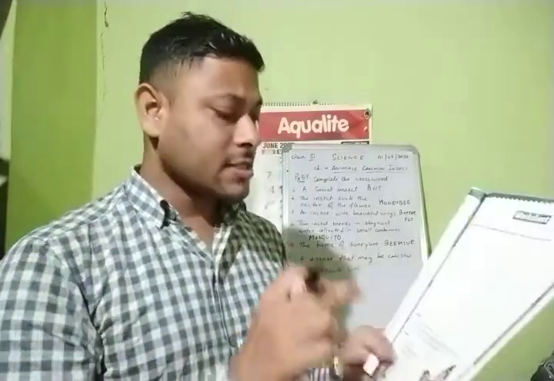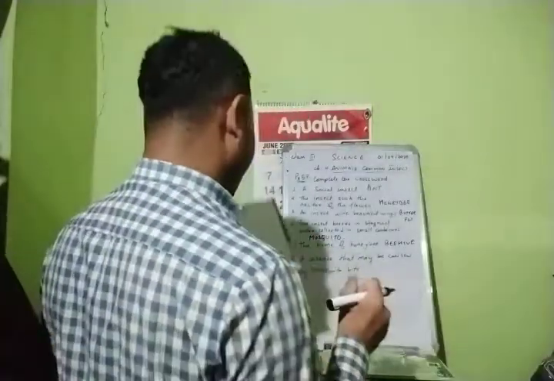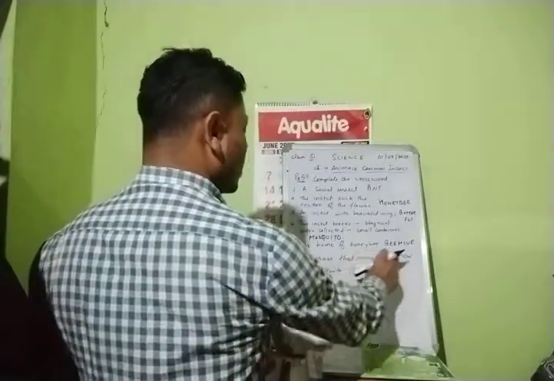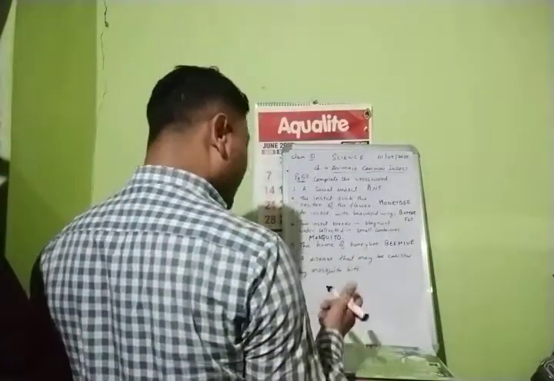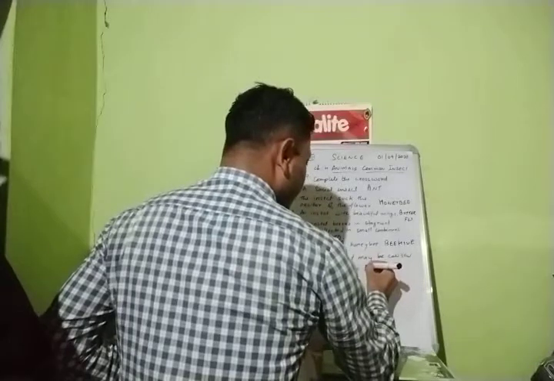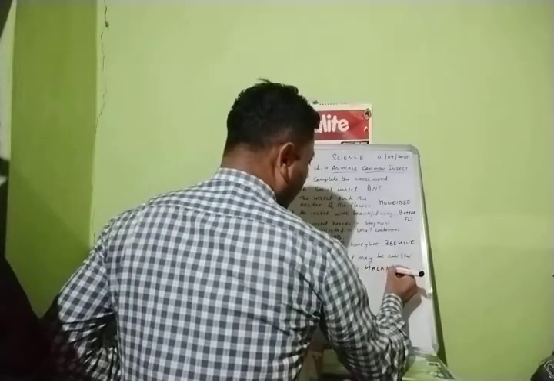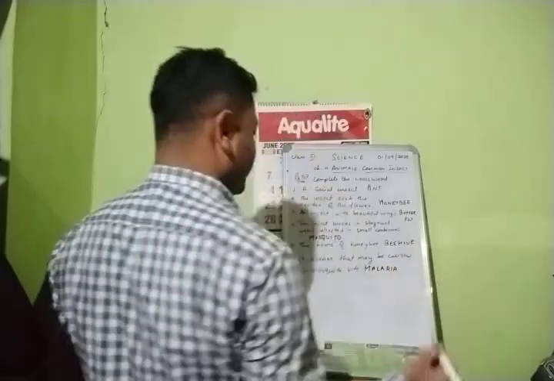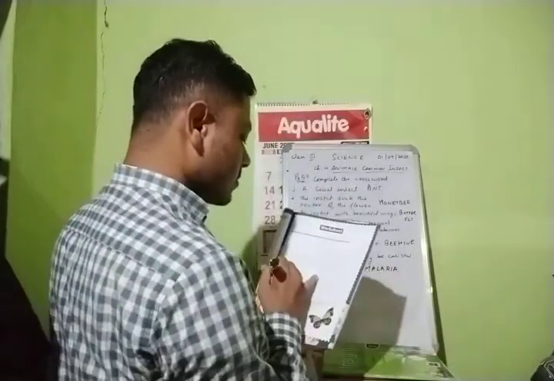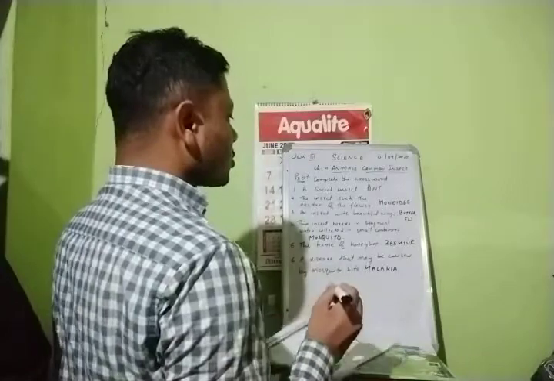So, by this, we completed all this crossword, right? So, let us write this question number 6 answer. A disease that may be caused by mosquito bite. What is it? Malaria. M-A-L-A-R-I-A. Malaria. Right, children?